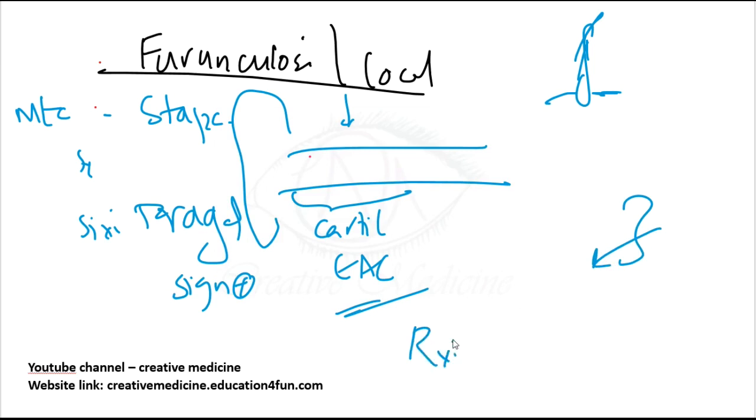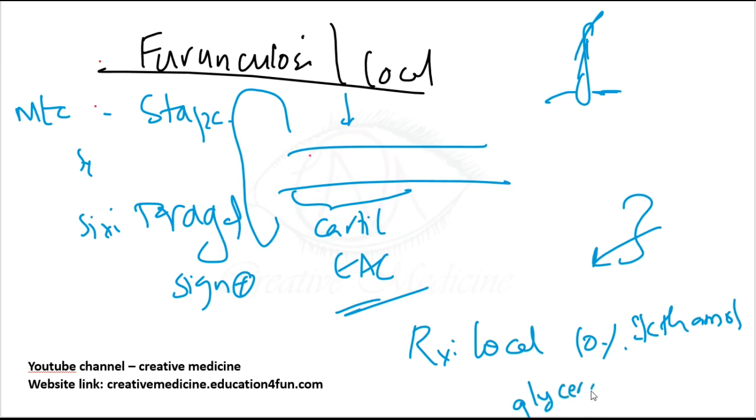What about the treatment? Local 10% ichthammol glycerin pack is put on the patient, and oral antibiotics can be given if local cellulitis is present, and oral analgesics can be given.